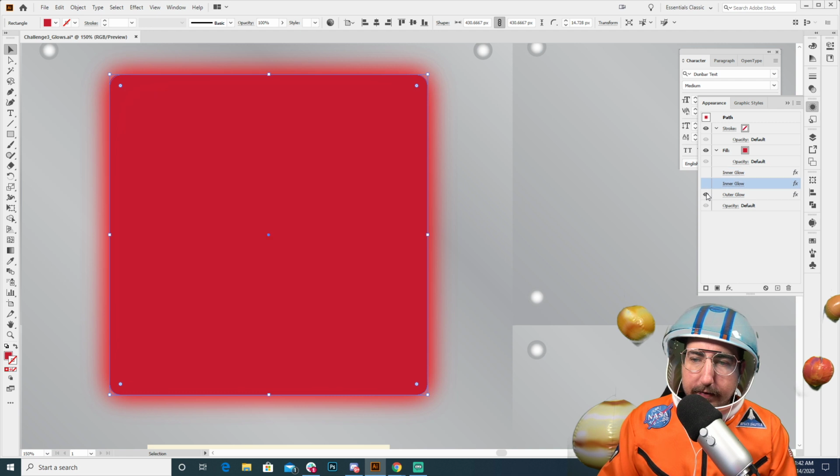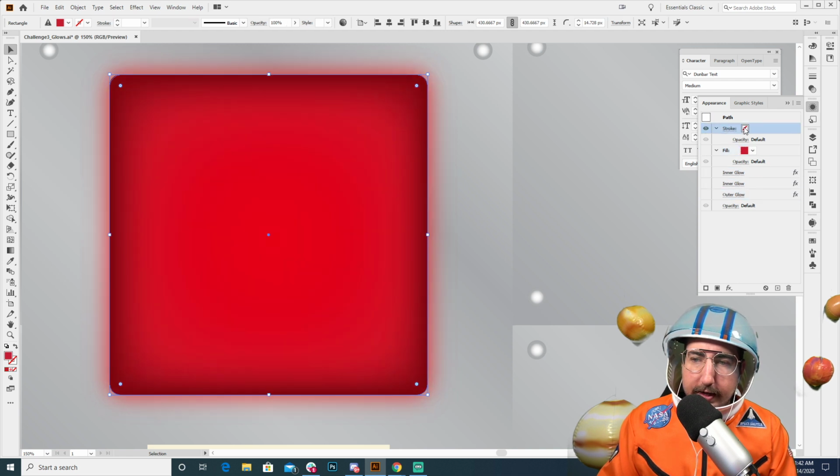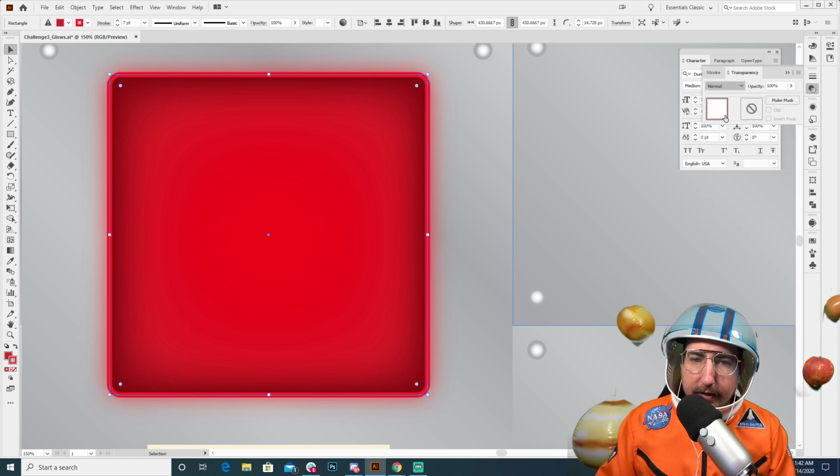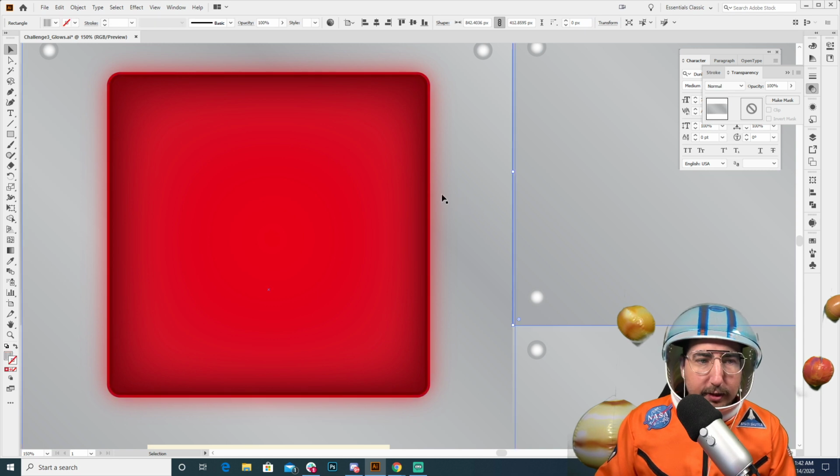I'm going to turn off our fill, and we want a stroke that is just red. So this is on a separate layer so that we can multiply it on top. So I'm going to do 7 pixels. Going to hit OK, and then I'm going to come over here and hit multiply. And what that's going to do is it's going to give us a little bit of that bevel.